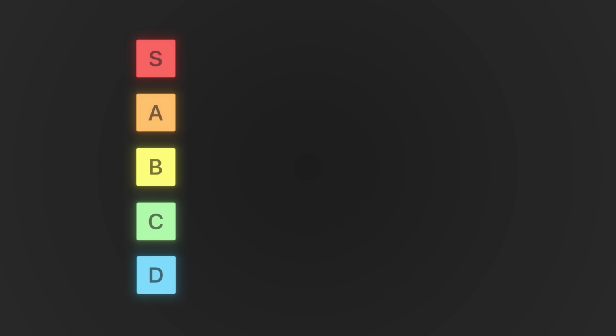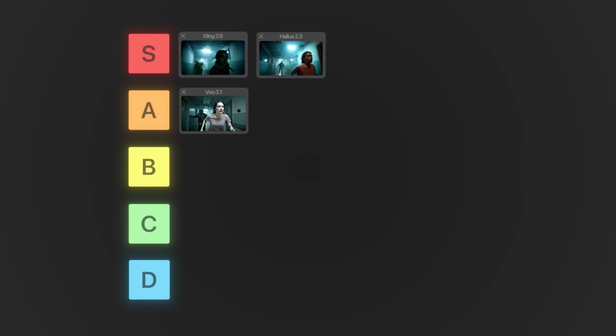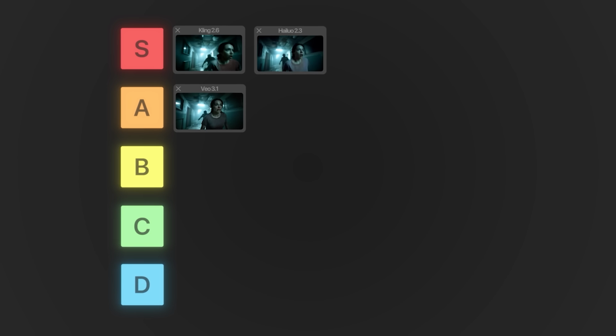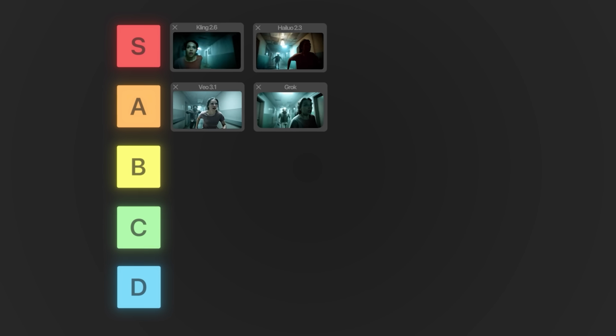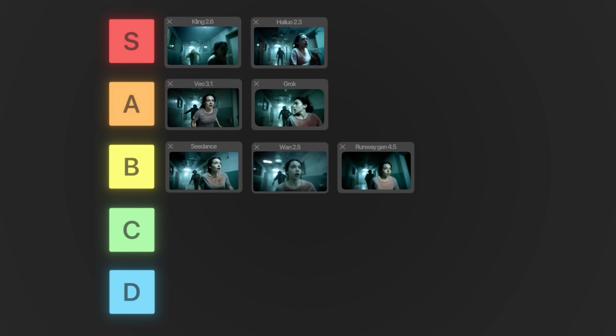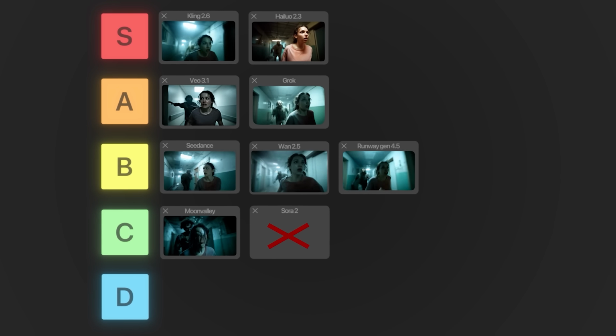This one, tough one. Okay, so for the rating for this one, quite tough. I would say S tier, Kling 2.6, Minimax, Hailuo 2.3. A tier, Google Veo 3.1, although the walking feels quite slow, together with maybe Grok. For B tier, we got Seedance, 2.5 and Runway, and yeah, C tier we have Moonvalley and Sora 2 because we just cannot use it or we don't even have a generation there.